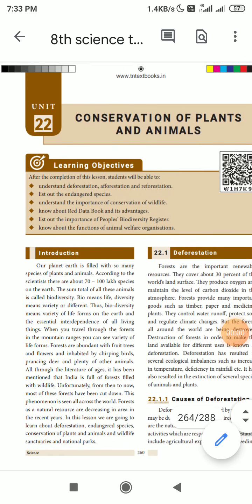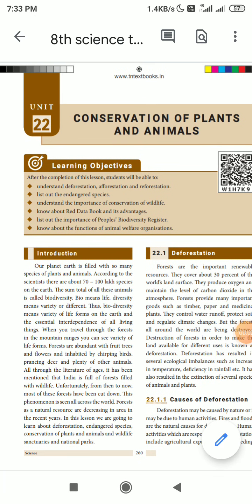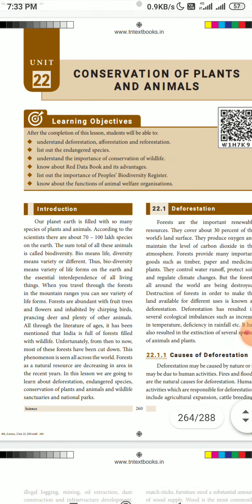Friends, today we are going to start with a new lesson, conservation of plants and animals. In this lesson, conservation means what? How to preserve, to take care of, or how to protect the plants as well as the animals, so that they will not get endangered or disappear from the earth.